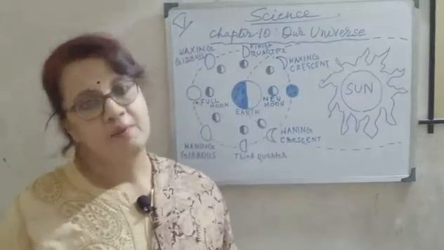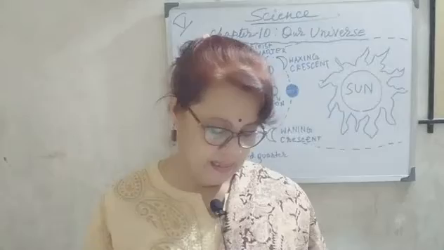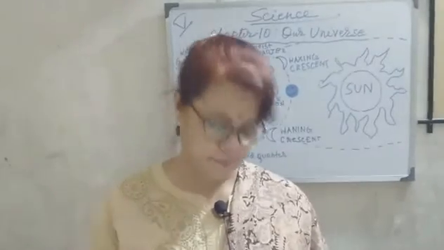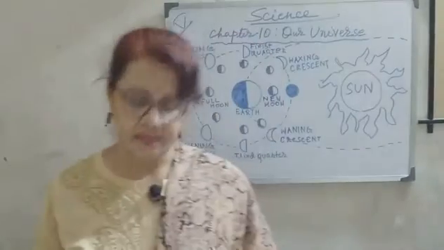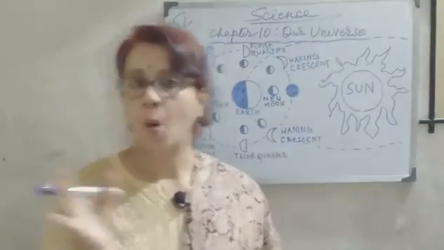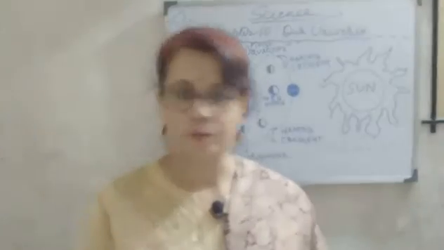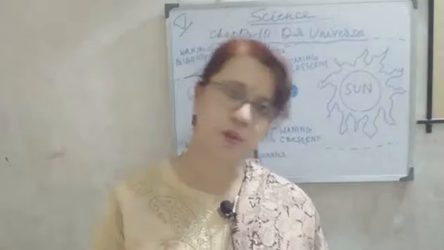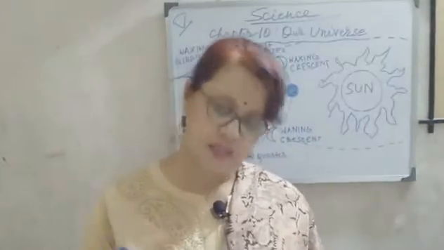You know, our sun is a star, and only stars have their own heat and light. Our earth is a planet, and planets always revolve around the stars. So our earth also revolves around the sun.